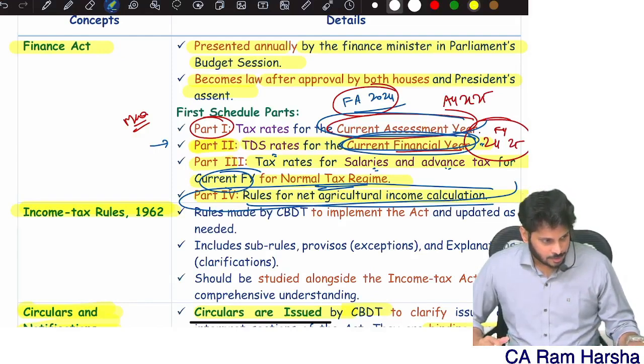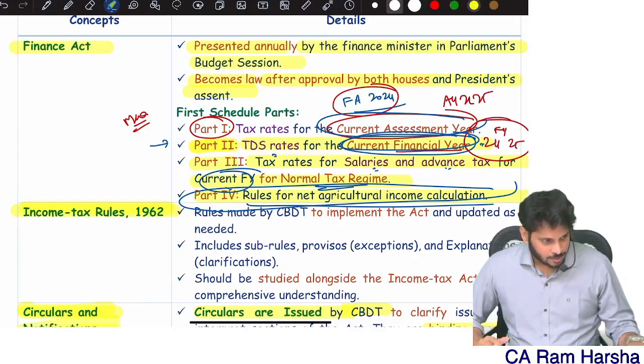If there is a problem, a question will be given to you. An individual will be there whose details will be given to you. He might be a salaried person, he might be engaged in business also. So individual-related details they will give you, and their age also they will give you. You need to compute income and then you need to compute tax liability. This is how a question will come in the exam. Mostly we will have individual taxation only.